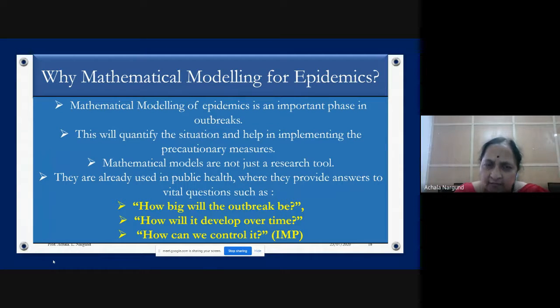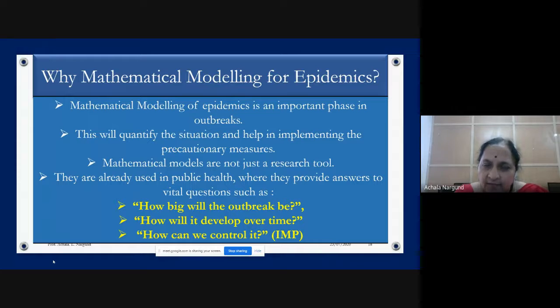You can get this information from the local doctor or health workers. But if it gets out of your control and becomes a pandemic or outbreak, then how do you measure it? Then you have to take the small areas' numbers, and then predict what will happen in future.